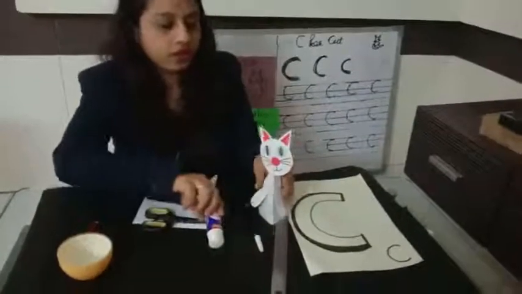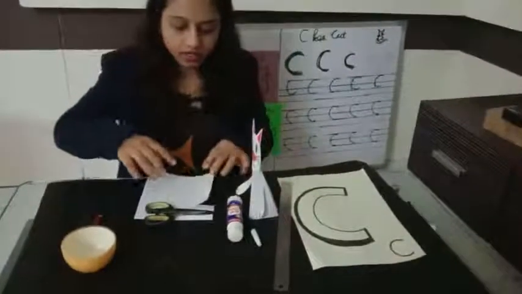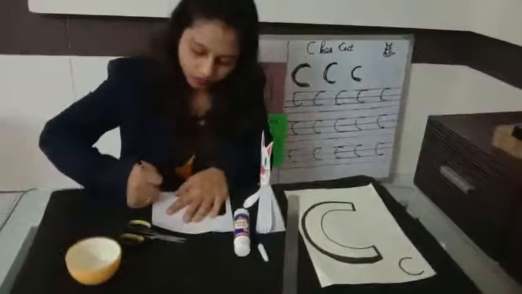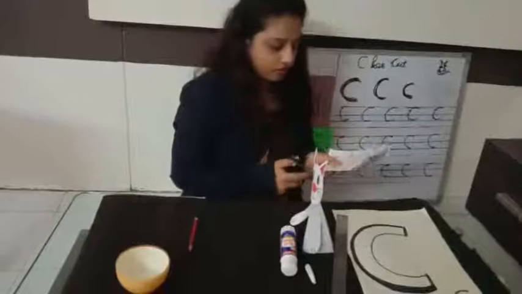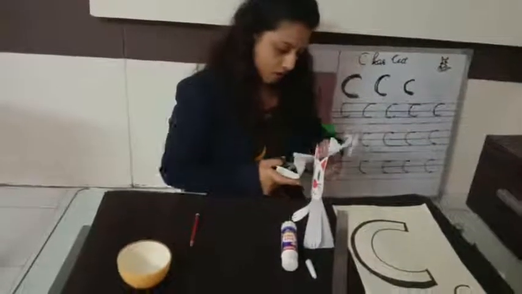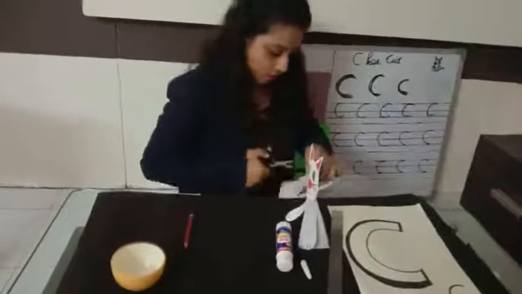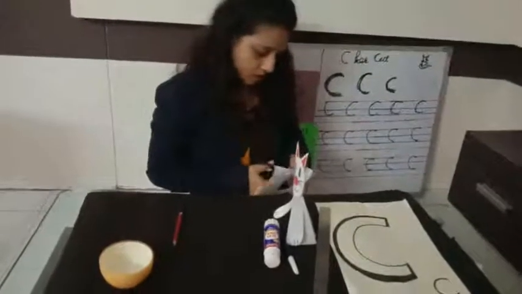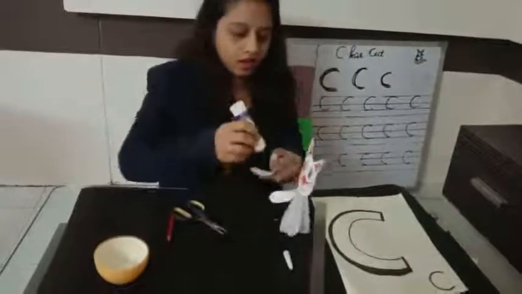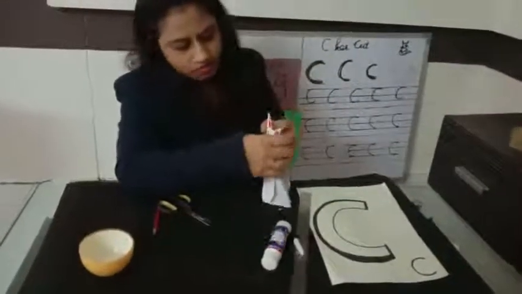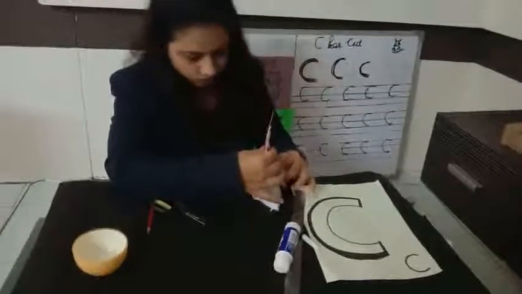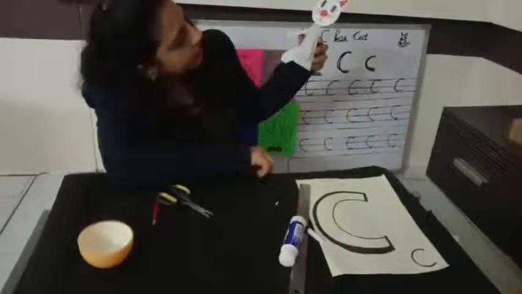Okay. Now we will make its tail. Cut it and stick it here. Put it properly. You can also use a glue stick. Look at here. Now our cat is ready.